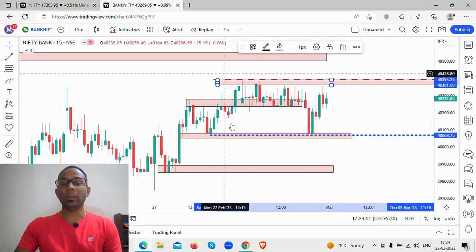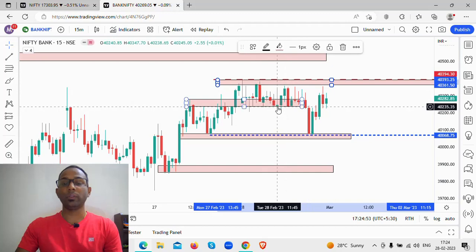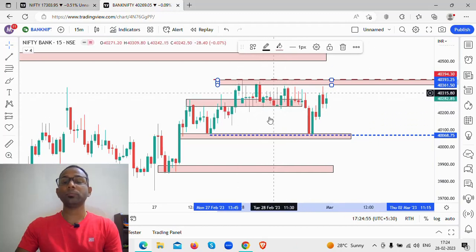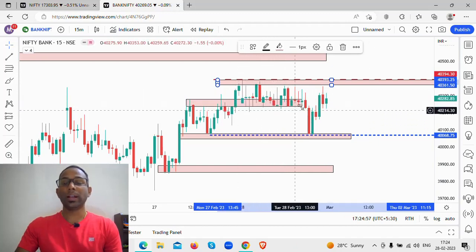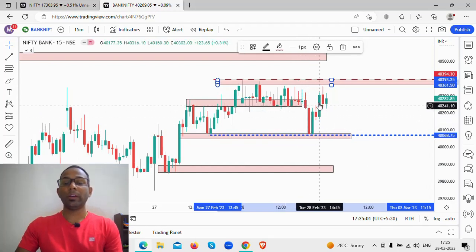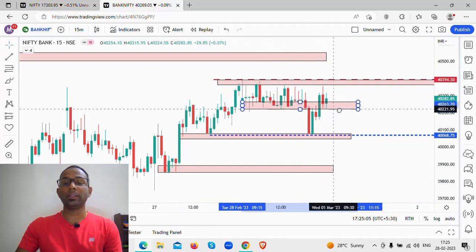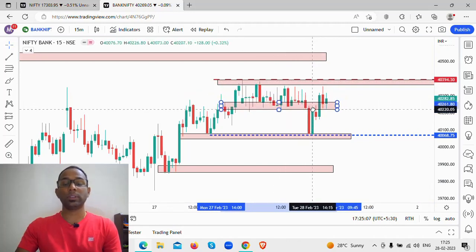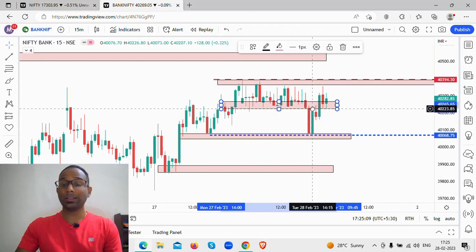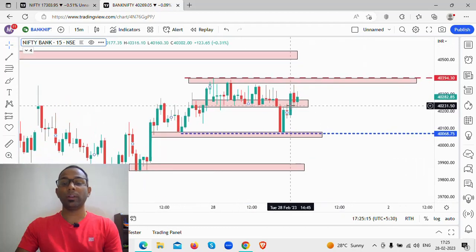Now what has happened here? This is very interesting. If you see this particular level here, this level which was earlier acting as a support broke down, and immediately after a few minutes the price broke above this particular level. So this support, once broken, was supposed to act as a resistance, but it did not. It was just for a few minutes acting as a resistance, then it broke out. So now we are going to look at this particular level as a level of support.